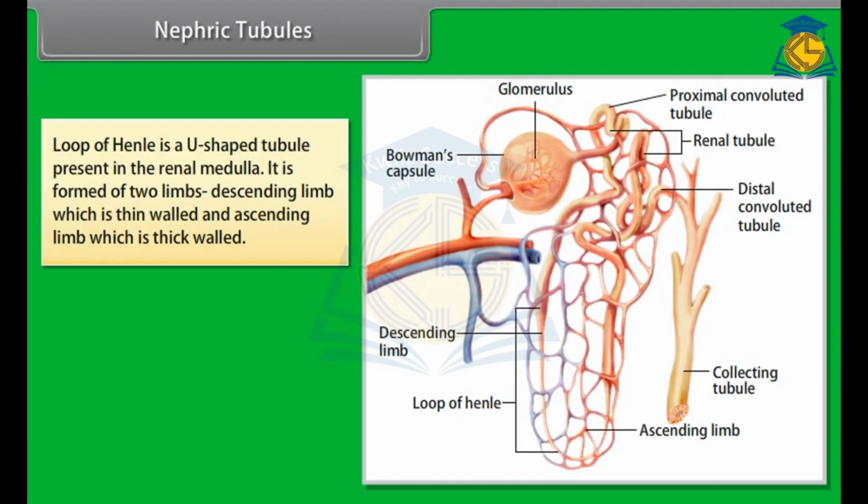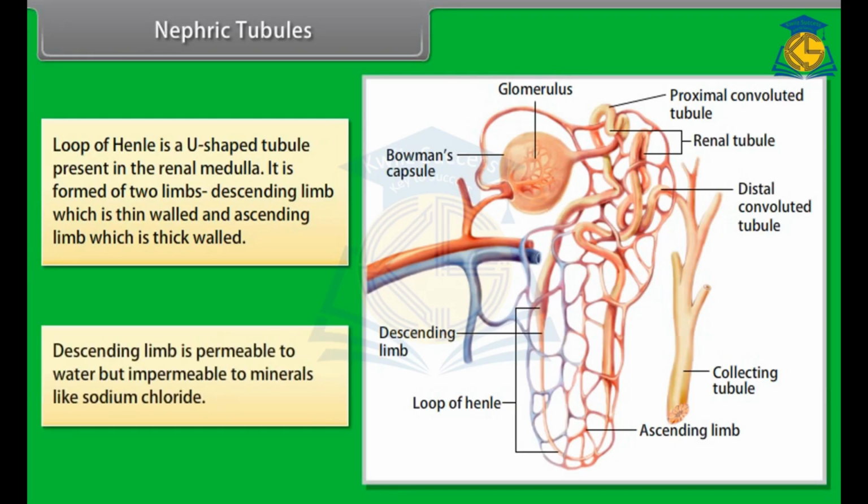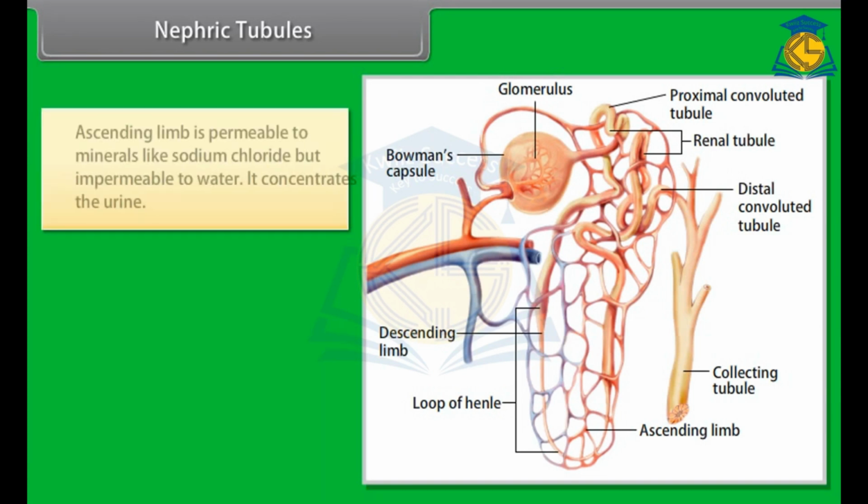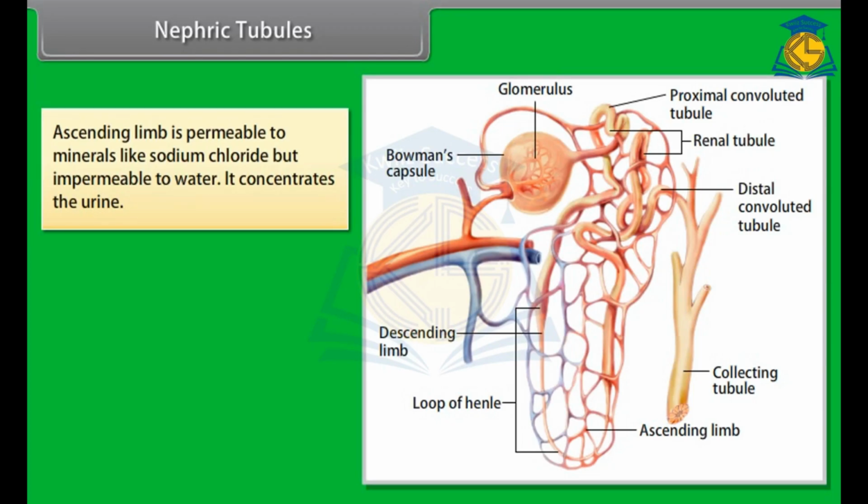It is formed of two limbs, the descending limb which is thin-walled and the ascending limb which is thick-walled. Descending limb is permeable to water but impermeable to minerals like sodium chloride. Ascending limb is permeable to minerals like sodium chloride but impermeable to water. It concentrates the urine.